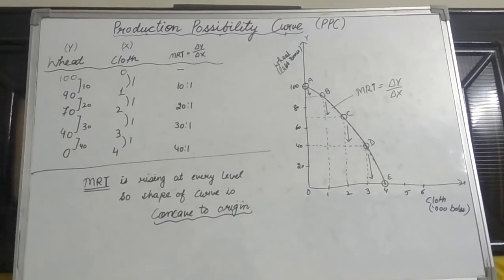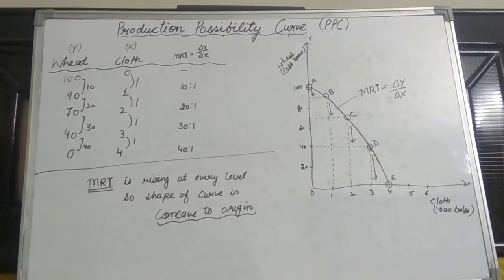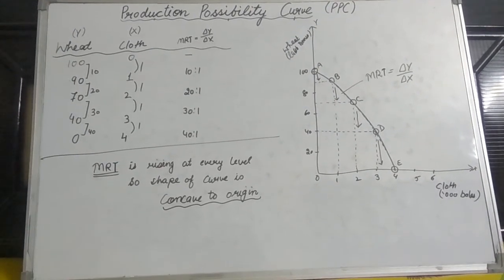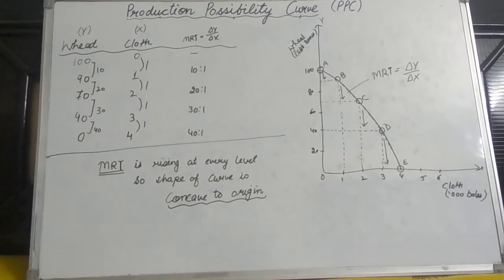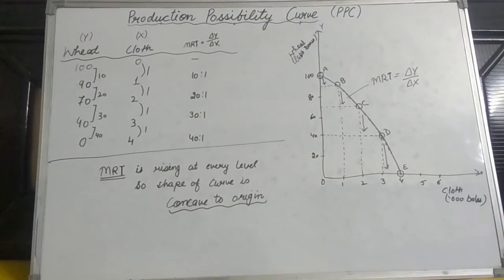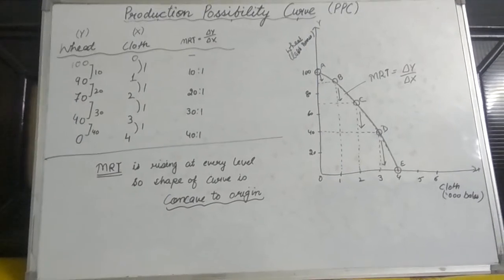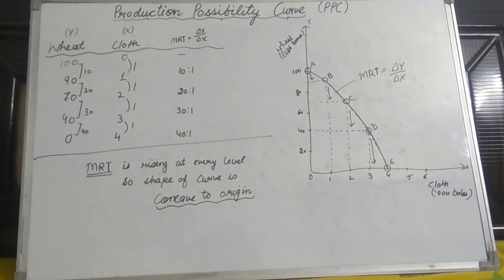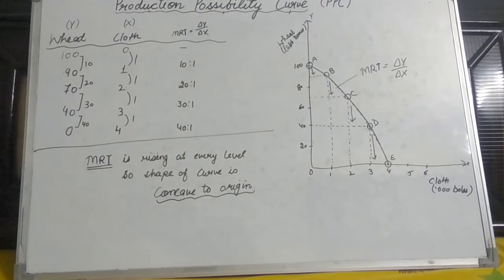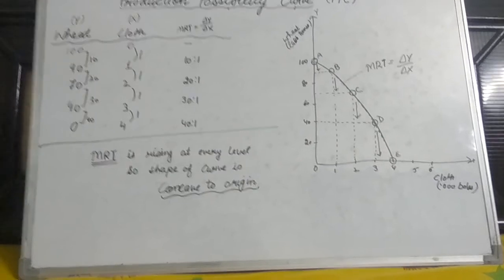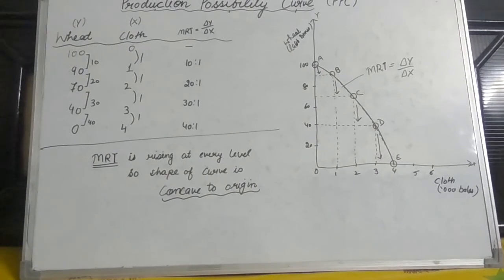As we have plotted good Y, wheat, on the y-axis and good X, cloth, on the x-axis, after plotting these combinations 100 and 0, 90 and 1, 70 and 2, 40 and 3, and 0 and 4, we have received the shape of PPC which is termed as the concave shape of the production possibility curve, transformation line.